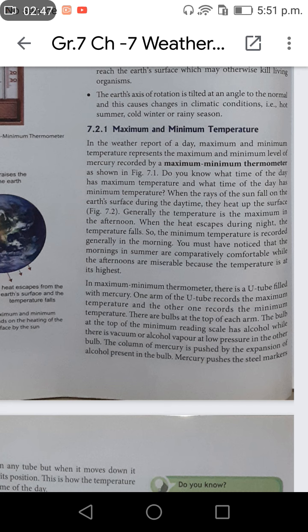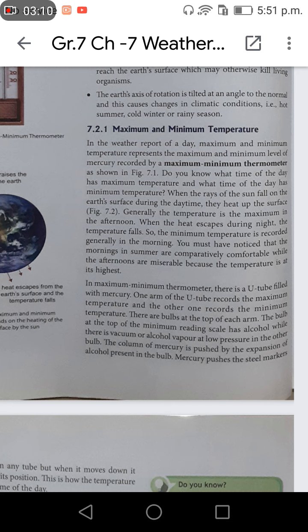There are bulbs at the top of each arm. The bulb at the top of the minimum reading scale has alcohol, while there is vacuum or alcohol vapor at low pressure in the other bulb.